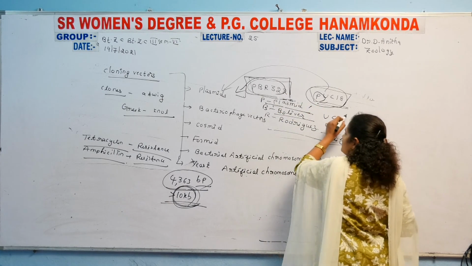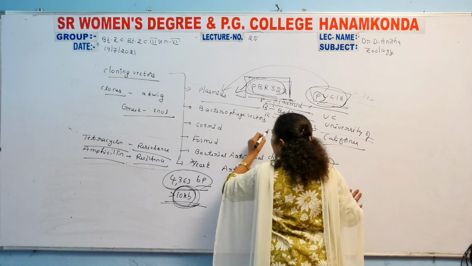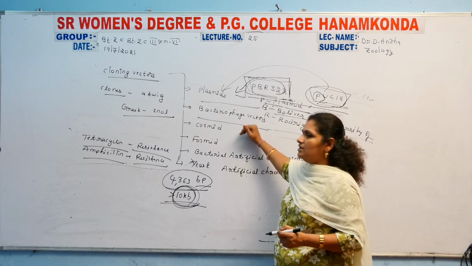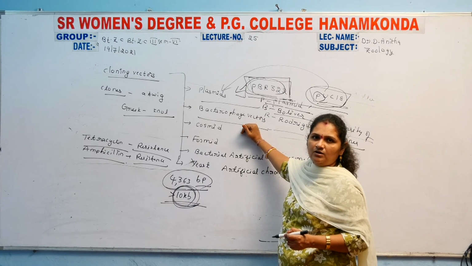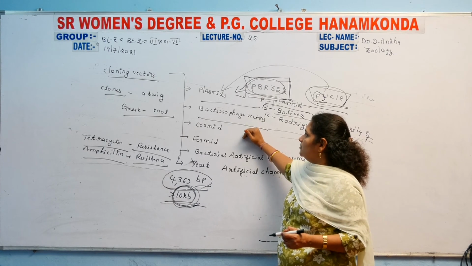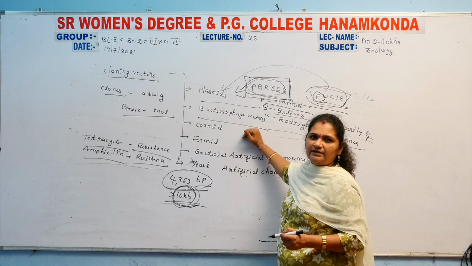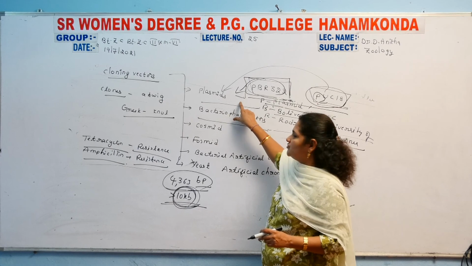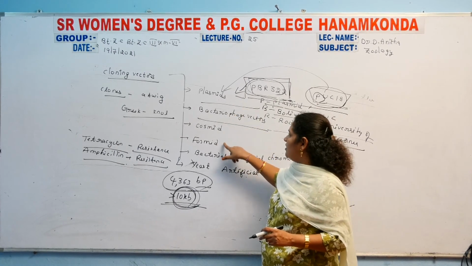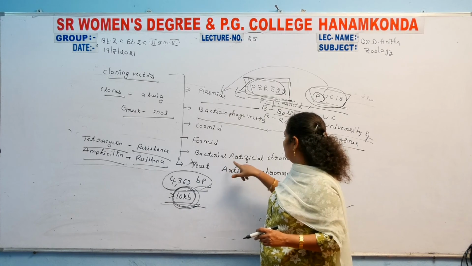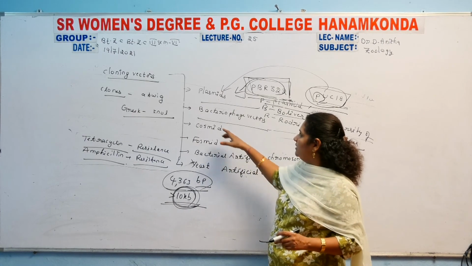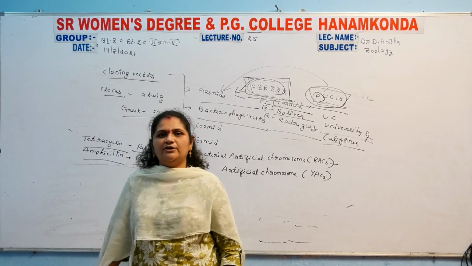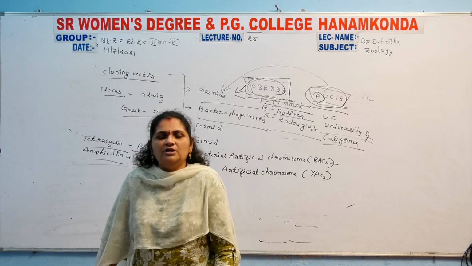These are the types available among the plasmids, and bacteriophage vectors are also available. Those also come under the cloning vectors. A bacteriophage is a virus that infects bacteria. The phasmid is a combination of plasmid and bacteriophage vector, and the bacterial and yeast artificial chromosomes are also types of cloning vectors. So today's topic, concept and scope of animal biotechnology, was completed. The remainder we'll discuss tomorrow. We'll meet tomorrow. Thank you.